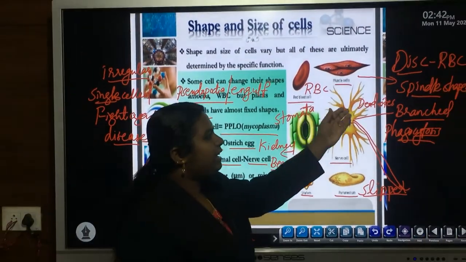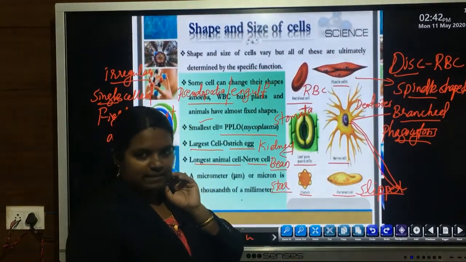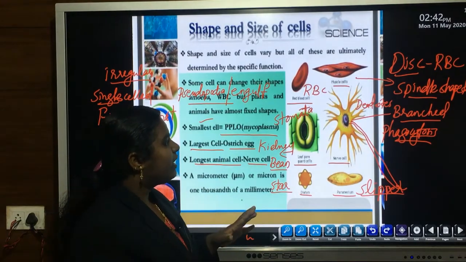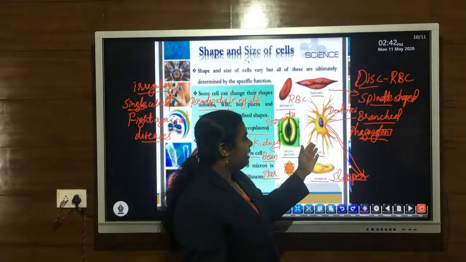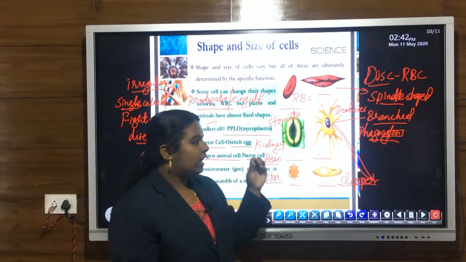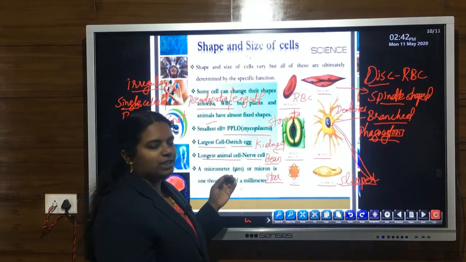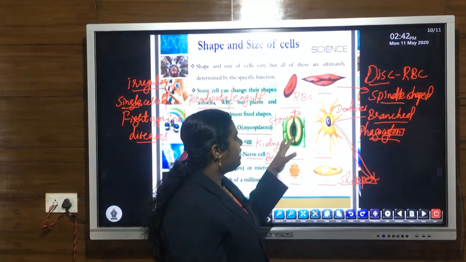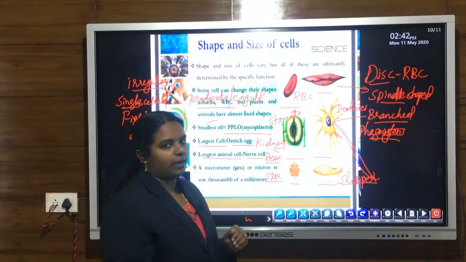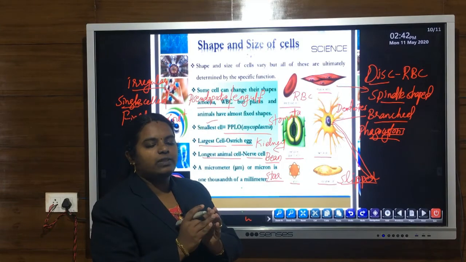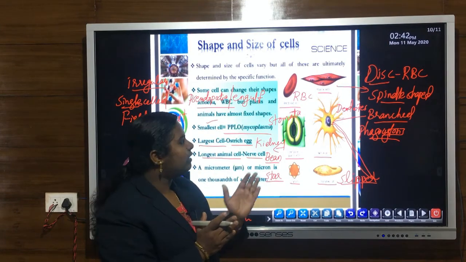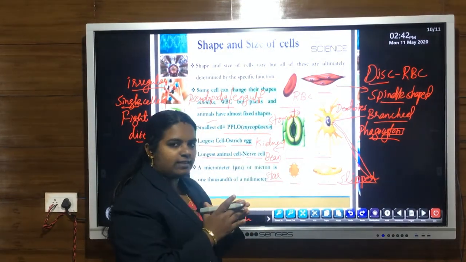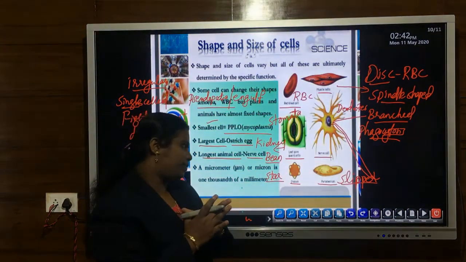Then spindle shaped muscle cells are for locomotion. Then the branched nerve cell is for the transmission of impulse or message from one place to another place. Then the guard cells of stomata help in the opening as well as the closing of stomata. Further, it helps in the exchange of gas as well as the process of transpiration.